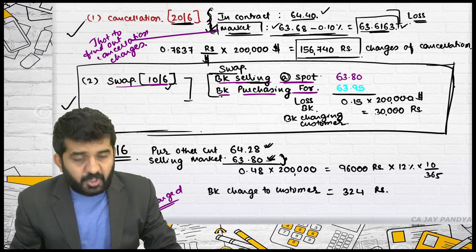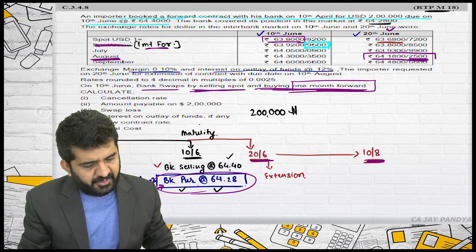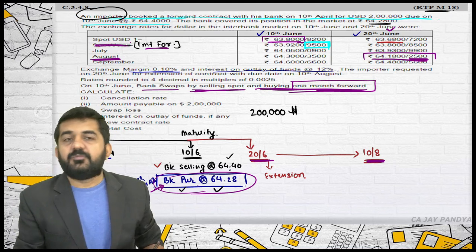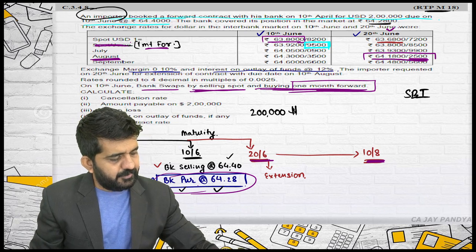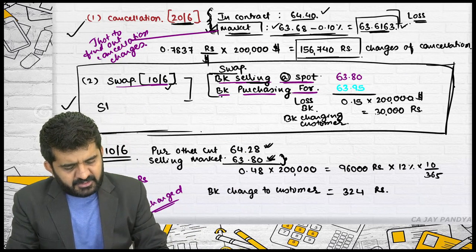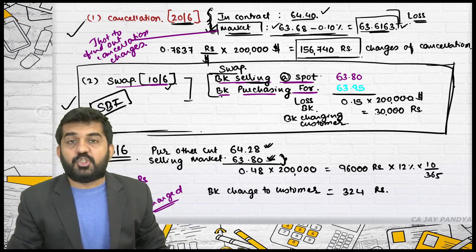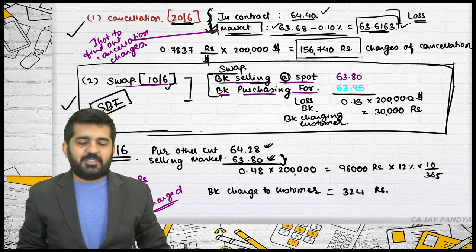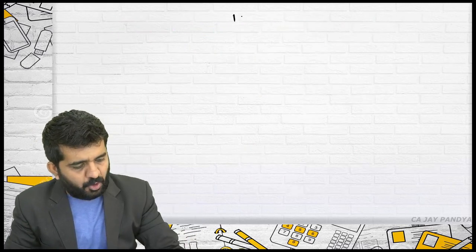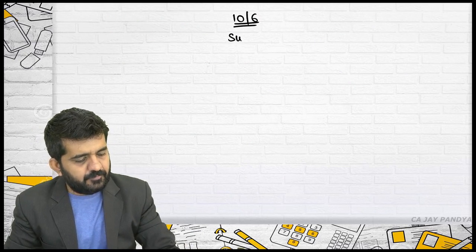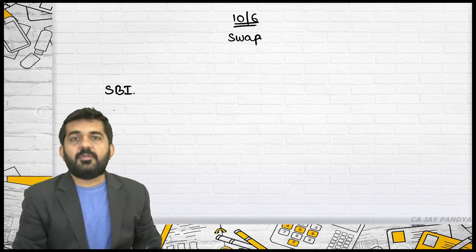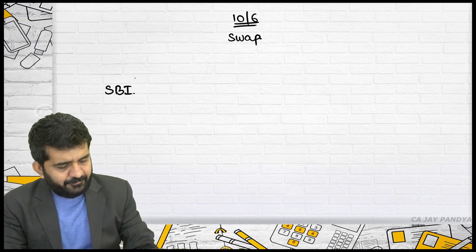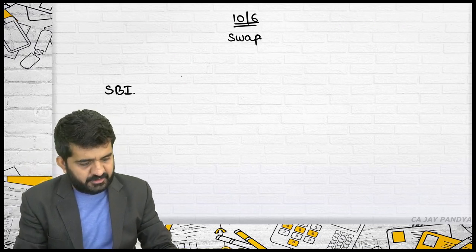See what is happening. Let me write down the customer name. The customer is the importer, and the bank name is say SBI. Who is doing this? SBI is doing this, the importer is not doing this. See what SBI will do on 10th June. What is actually a swap contract? There is SBI having $2 lakh with it. So let me draw $2 lakh.